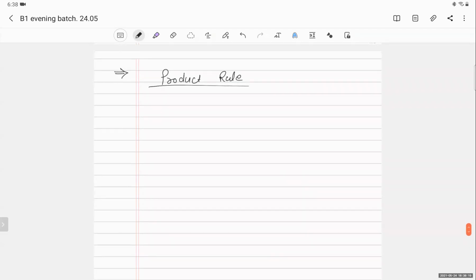So product rule, what is the meaning of product? Multiplication. See, when two functions are in multiplication, example x square sin x.